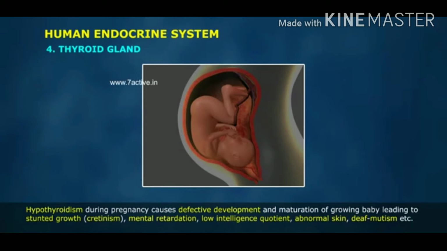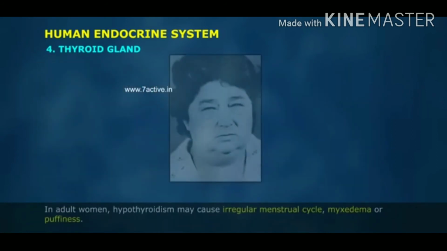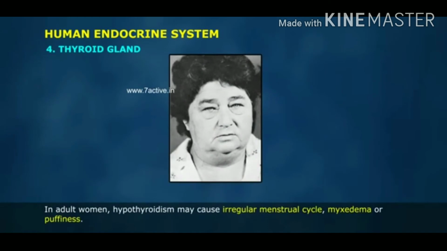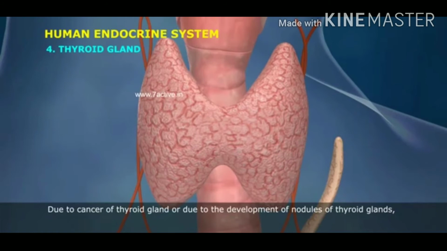Hypothyroidism during pregnancy causes defective development and maturation of the growing baby, leading to stunted growth, cretinism, mental retardation, low intelligence quotient, abnormal skin, deaf mutism, etc. In adult women, hypothyroidism may cause irregular menstrual cycle, myxedema or puffiness.